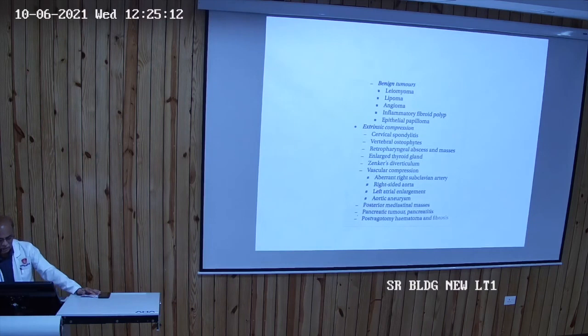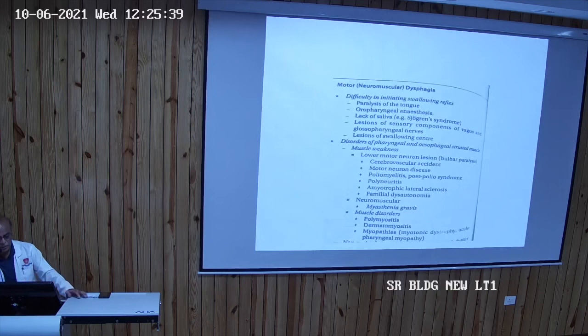Extrinsic compression may be due to cervical spondylitis or vertebral osteophytes, enlarged thyroid gland, Zenker's diverticulum, vascular compression, so-called dysphagia lusoria, which is due to an aberrant subclavian artery, or a posterior mediastinal lesion. Anything in and around the esophagus, any cause, is included in dysphagia. Now motor dysphagia, inside the esophagus itself.